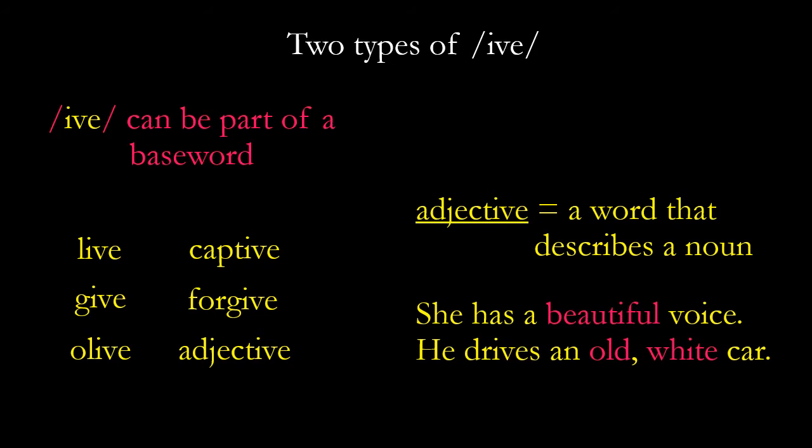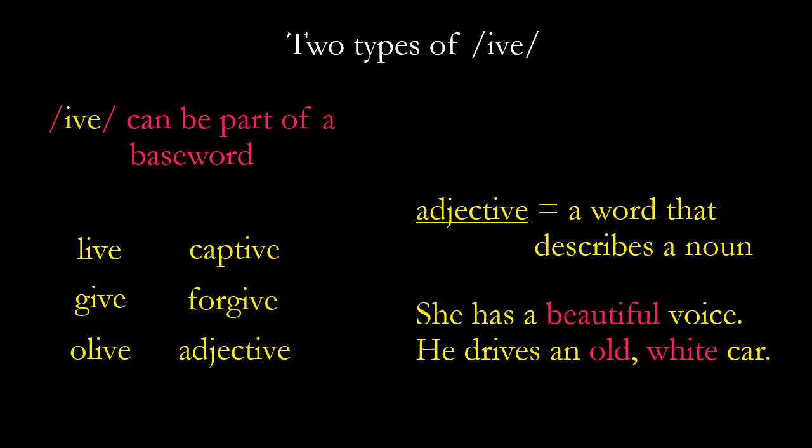By the way, an adjective is a word that describes a noun. She has a beautiful voice. That pink word is an adjective. It tells us something about her voice. He drives an old white car. What kind of car does he drive? It's old and white. So that sentence has two adjectives.